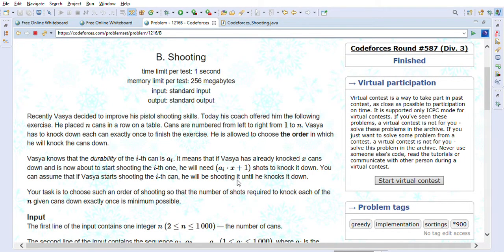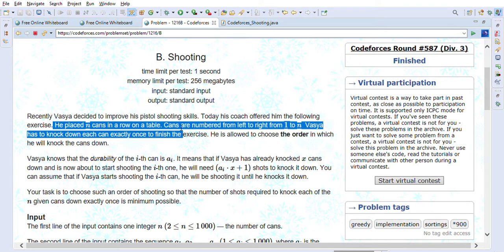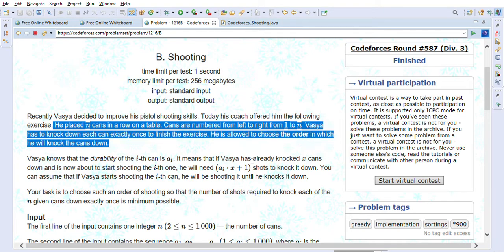So let's look into the Shooting problem statement. Recently, Vasya decided to improve his pistol shooting skills. Today, his coach offered him the following exercise. He placed n cans in a row on a table. Cans are numbered from 1 to n. Vasya has to knock down each can exactly once to finish the exercise.